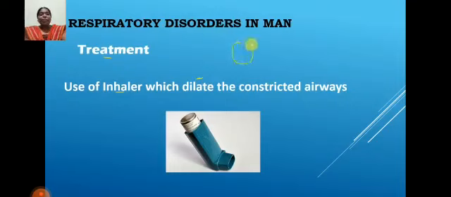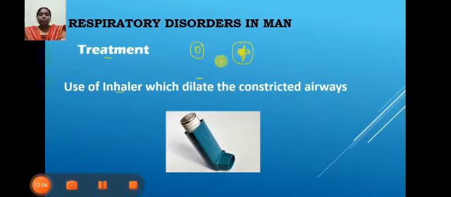You may observe here the tissue of cells, where the tube is going to be blocked. In that time, inhalers are used for removing of these blocks.